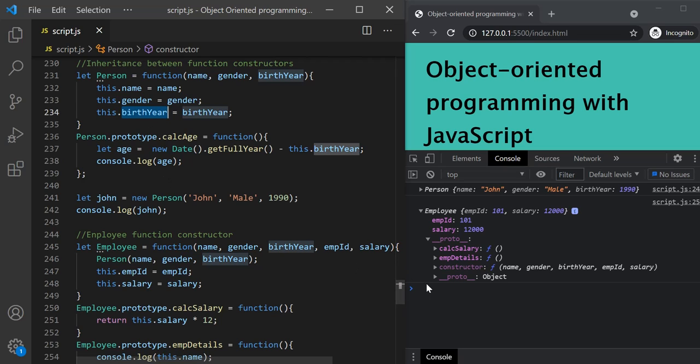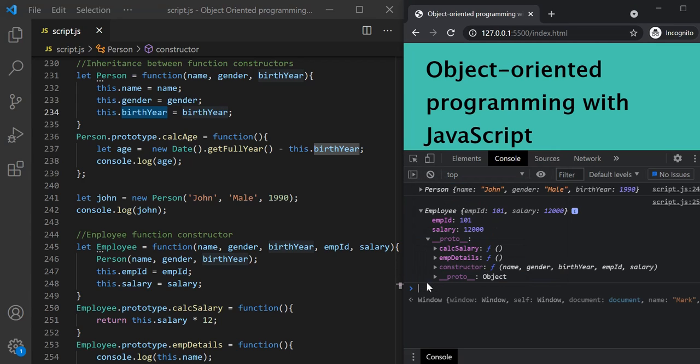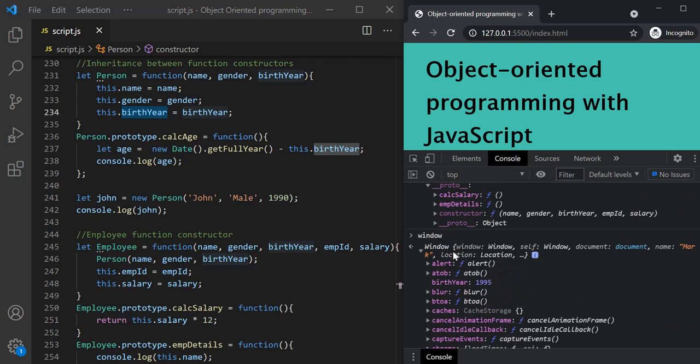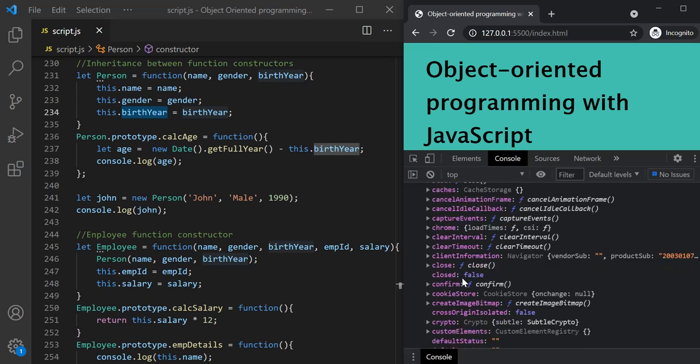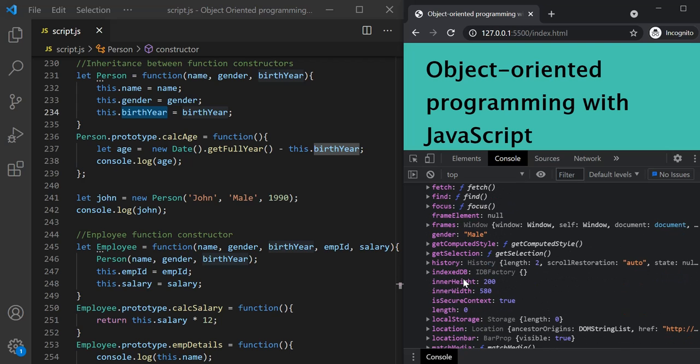And to prove this point, let's inspect the window object. If I expand this window object, you will notice that somewhere we will have this birth year property. Here you can see this gender property is set on the window object.